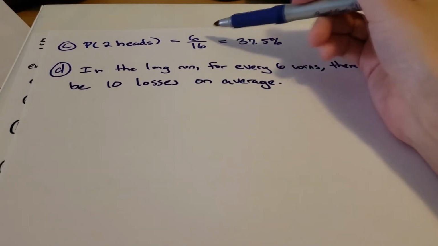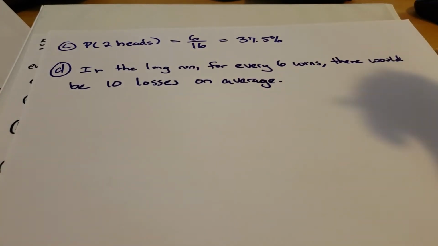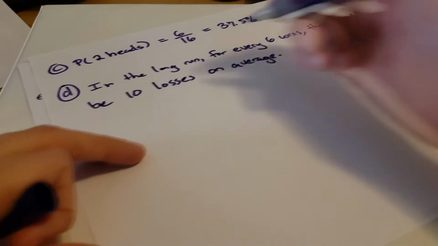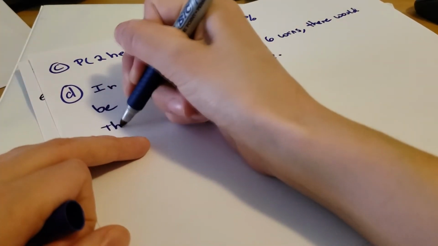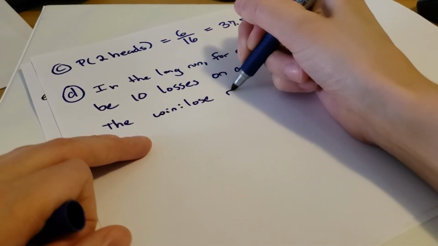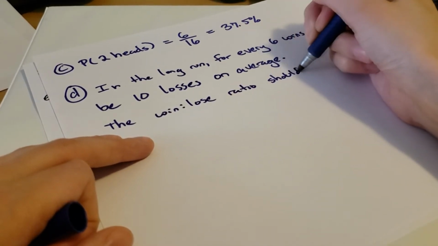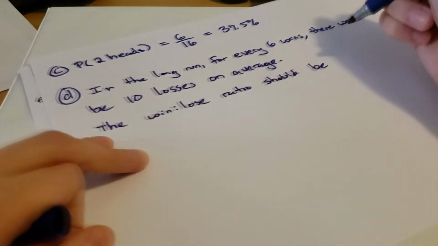Right? So you'd be winning 6 out of 16 times, you would be losing about 10 out of 16 times. So another way we could word that is we could say, right, so the win-lose ratio should be 6 to 10.